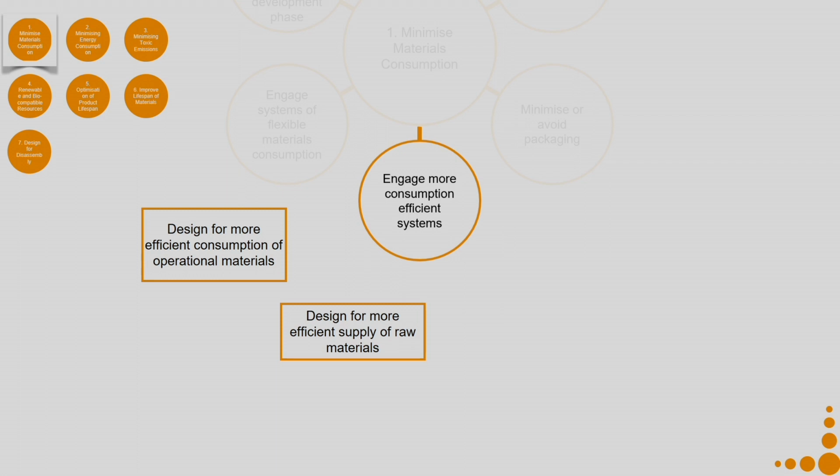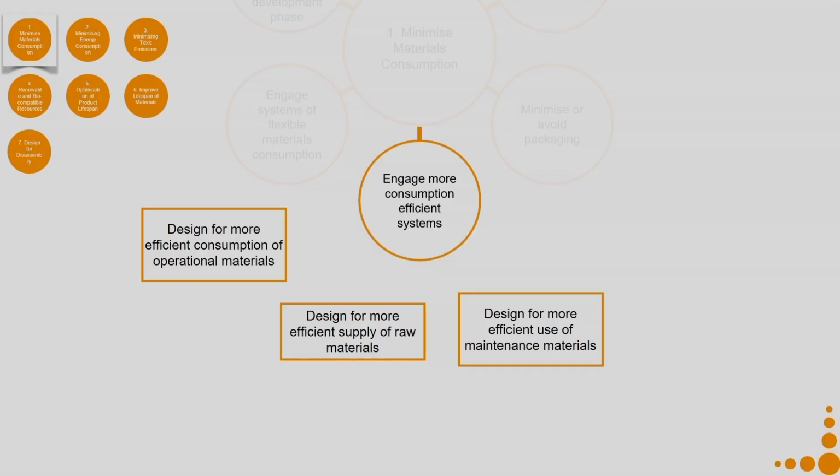So, that is where the operational material is consumed in a big way and it is a waste material, you can't use those prints after that. So, you can see how you can make that consumption more efficient. Design for more efficient supply of raw materials. When you are making your product, all the raw materials which are to be supplied for making your product, see how you can come up with a more efficient supply of raw materials. Design for more efficient use of maintenance materials. All those things which are required for maintaining your product, how can you build in efficiency in that particular context.